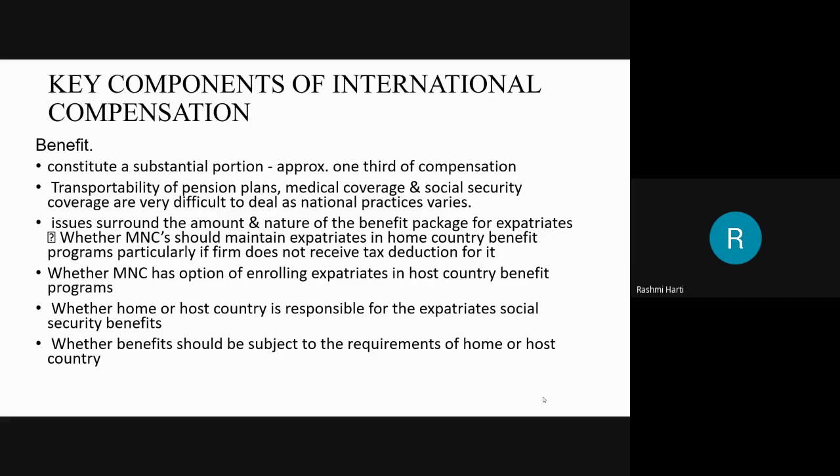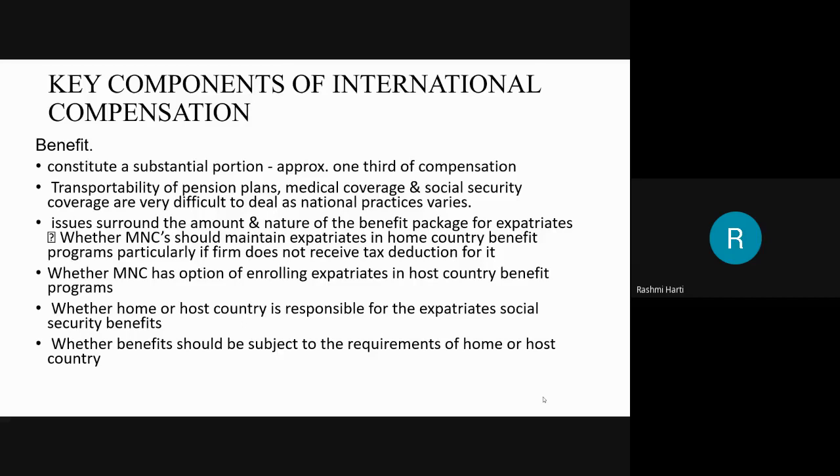So transportability of pension plans, then medical coverage and social security coverage are very difficult to deal with, as national practices vary, as I said. Apart from that, there are issues surrounding the amount and nature of the benefit package for the expatriates. Now what are these issues? One is whether the MNC should maintain expatriates in the home country benefits program, particularly if the firm does not receive a tax deduction for it.